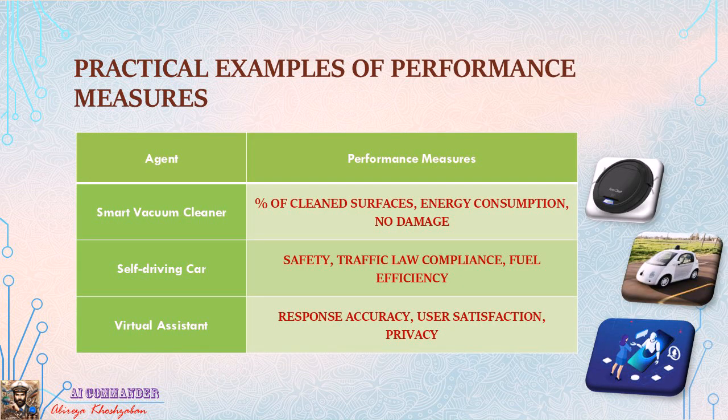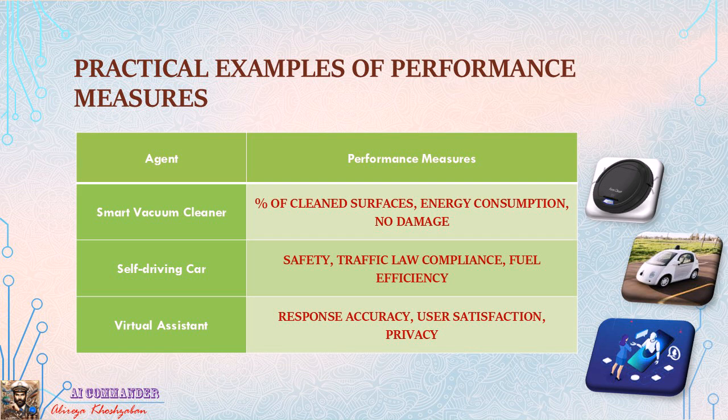Slide 4. Examples of application. Agent performance measures. Smart vacuum cleaner: clean surface area percentage, energy consumption, task duration, non-damage to surroundings. Autonomous car: safety, no accidents, adherence to driving rules, fuel efficiency, passenger comfort. Virtual assistant: answer accuracy, response speed, user satisfaction, privacy compliance.